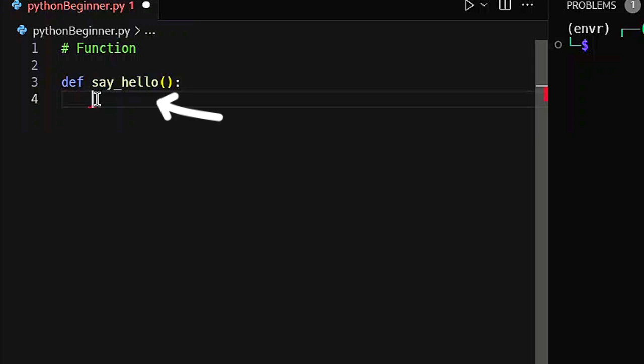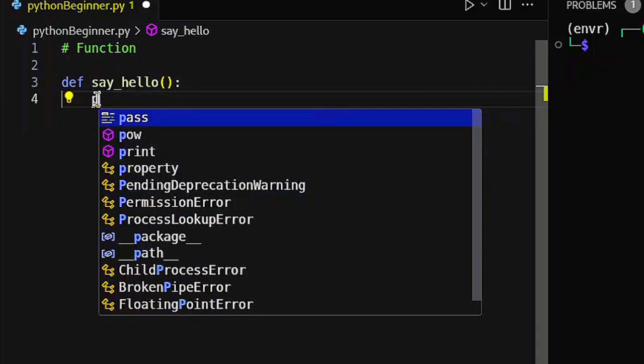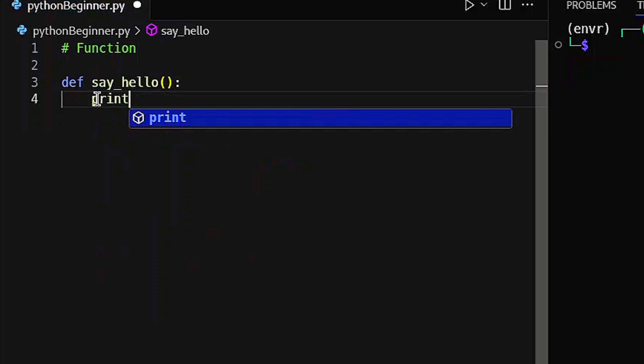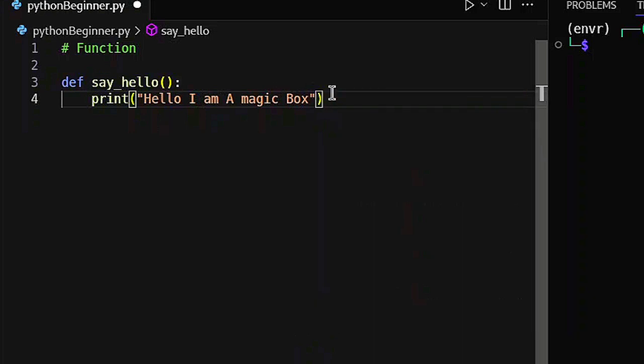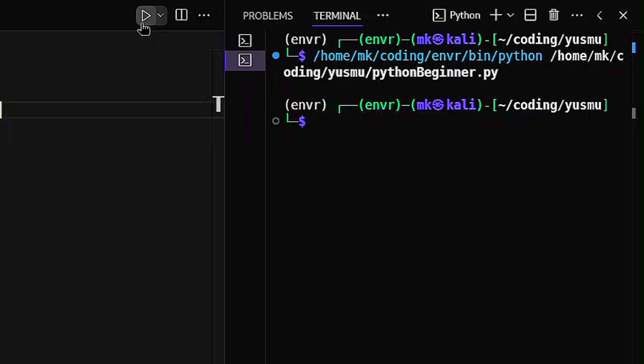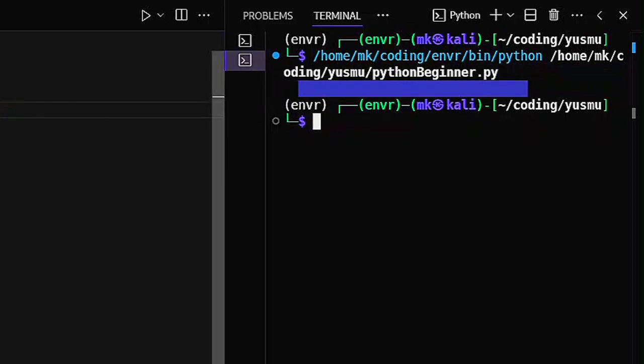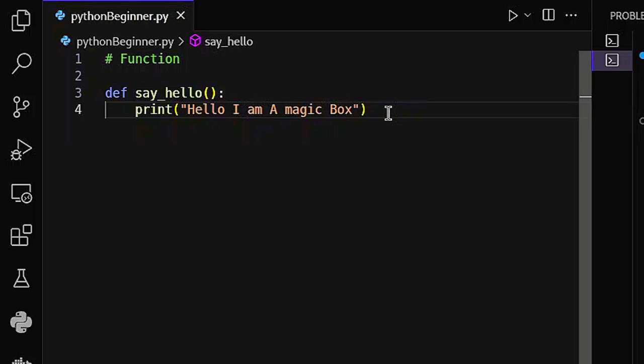So let's do something simple like print. We want our magic box to just say hello whenever we call it. So we're going to just say print. So whenever we call our magic box, or I say function, it is going to say hello, I am a magic box. So let's run our code and see. So notice that we run our code, but nothing happens. Yes, the reason is that we did not call our magic box. Our magic box is just somewhere in our computer, and it's just sitting down and chilling. We did not call it.